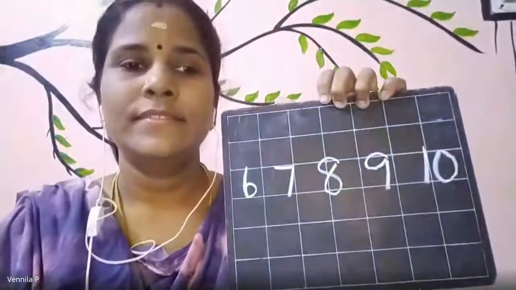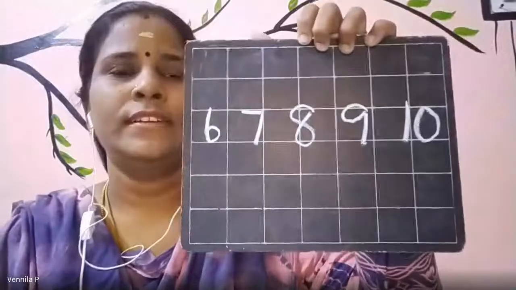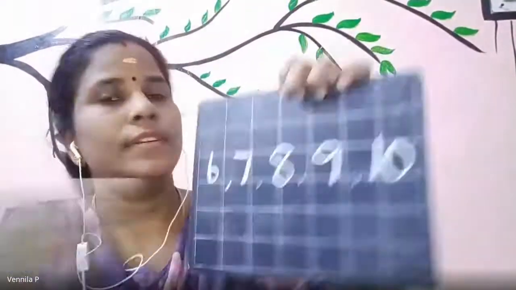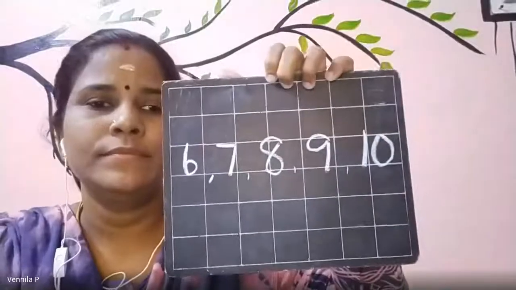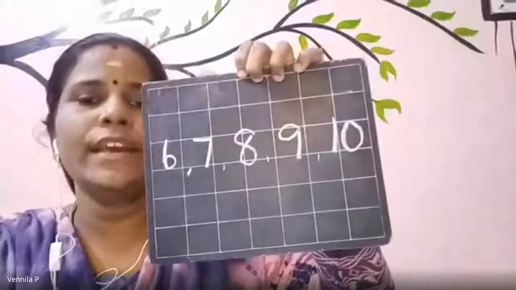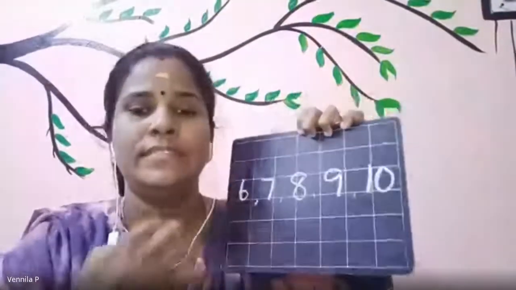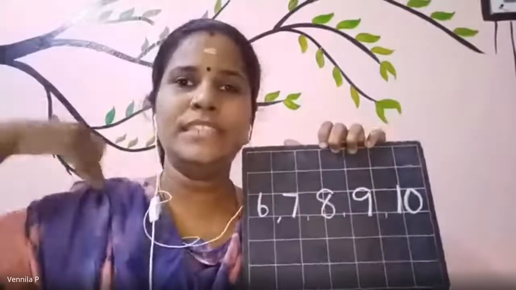Okay? How will you read these numbers, children? Can anybody read out the numbers? Who is going to read the numbers? Kavyani. Okay, Kavyani. 6, 7, 8, 9, 10. From this side. This side means it is your right.